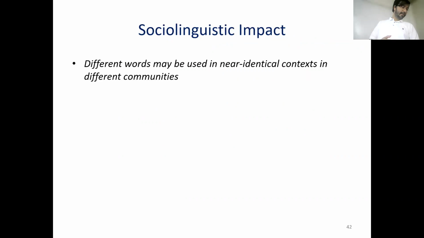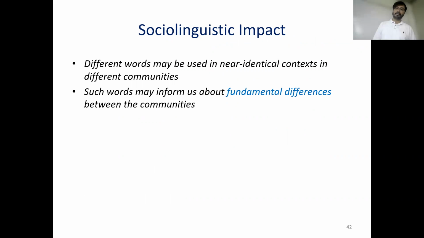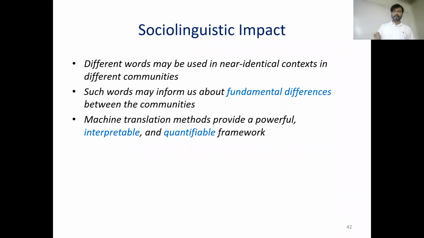So the socio-linguistic impact of this work is that different words may be used in near identical contexts in different communities, and such words may inform us about fundamental differences between the communities. And machine translation methods provide a powerful, interpretable, and quantifiable framework. And to the best of our knowledge, this is the first work that connects the machine translation literature with the literature of polarization.